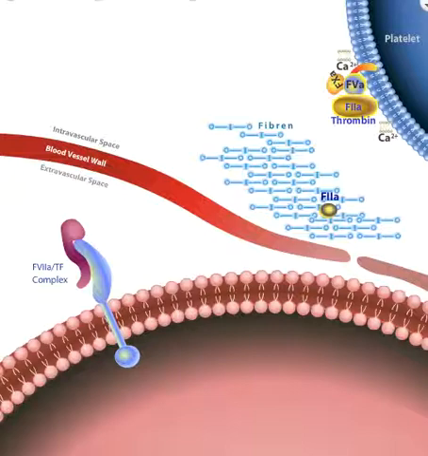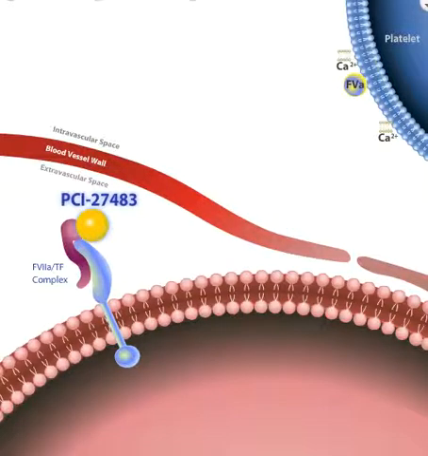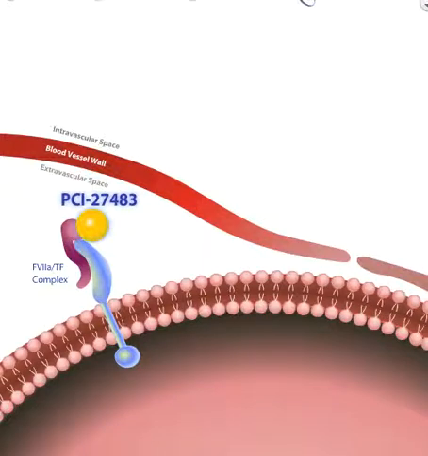Because factor 7a inhibition by PCI-27483 leads to reduced factor 10a formation and less formation of thrombin, the potential for intravascular blood clot formation in cancer patients is reduced.